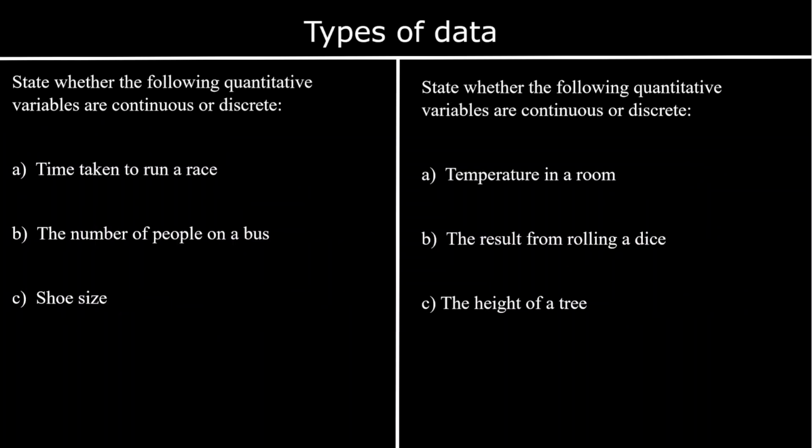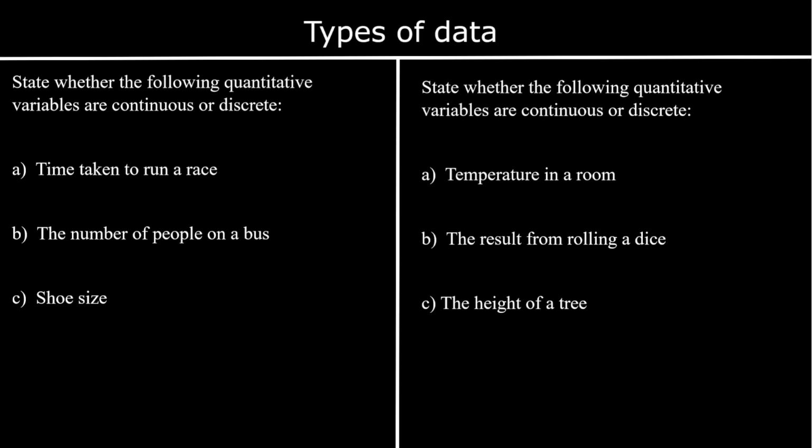And then we're going to look at continuous and discrete data. So continuous, these are both quantitative, they're both numbers, but continuous can take any value. It doesn't have to just take certain values in intervals. So the time taken to run a race, we don't have to just have 3 seconds or 4 seconds.